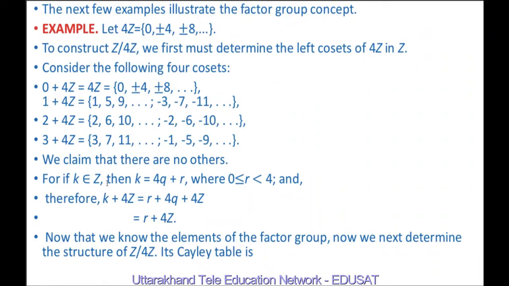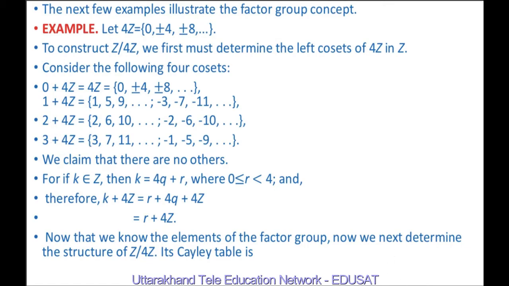For if k belongs to Z, then k is equal to 4q plus r, where r lies between 0 and 4, of course 0 is included. K plus 4Z is equal to r plus 4q plus 4Z. So 4q plus 4Z is nothing but 4Z because it is an integer. Now that we know the elements of the factor group, we have calculated here 0 plus 4Z, 1 plus 4Z, 2 plus 4Z and 3 plus 4Z.